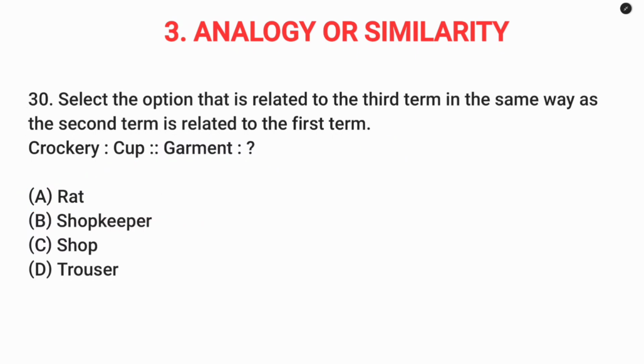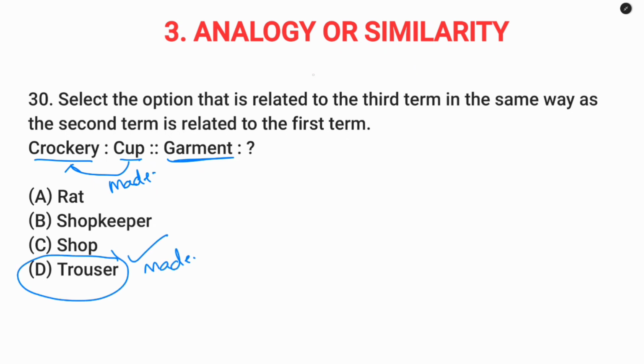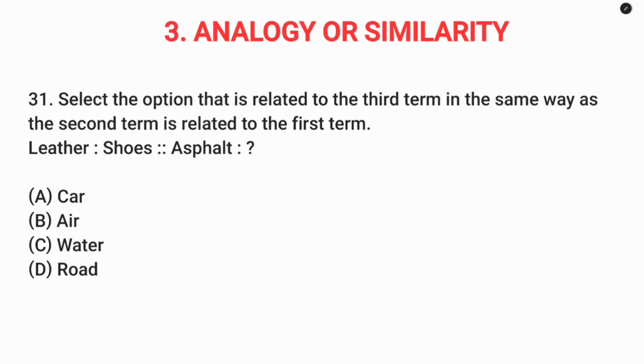Question number 30. Crockery cup. So cup is made using crockery. So here rat, shopkeeper, shop, trouser. So this is garment. Trouser is made using garments. So option D.